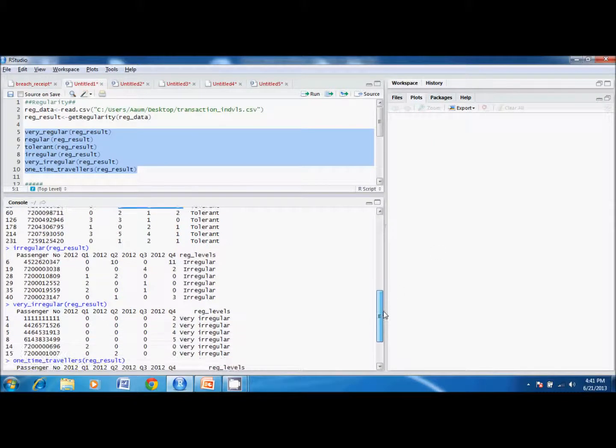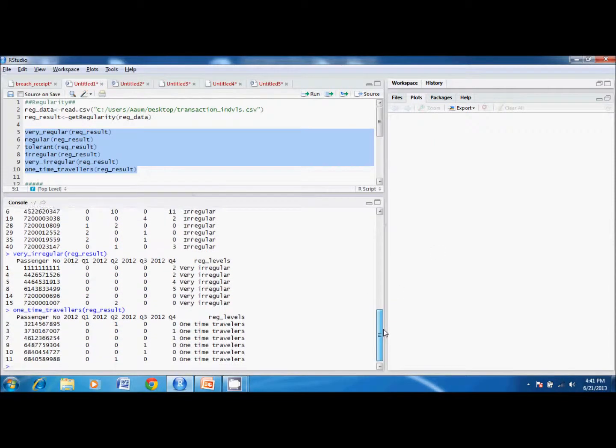And in a similar way, we have the irregular and very irregular set of customers whose booking patterns are very irregular. We have come up with one more category. We have identified the travelers as one-time travelers who have travelled once in the whole year.